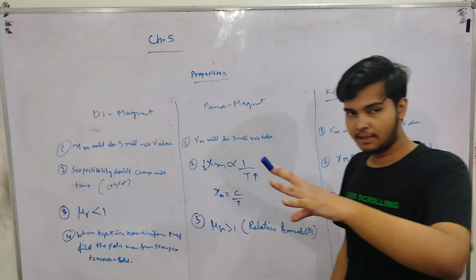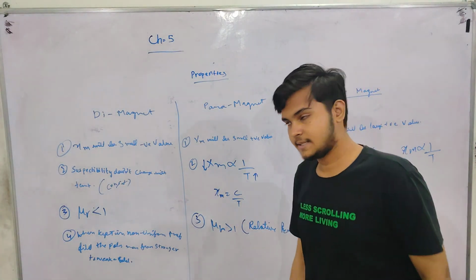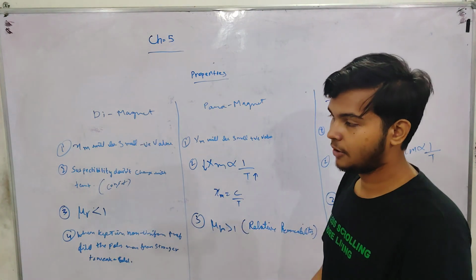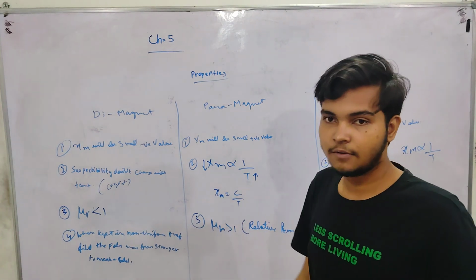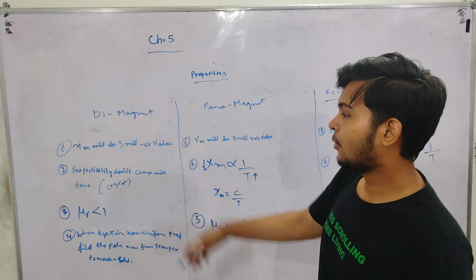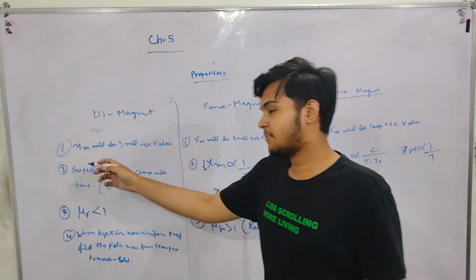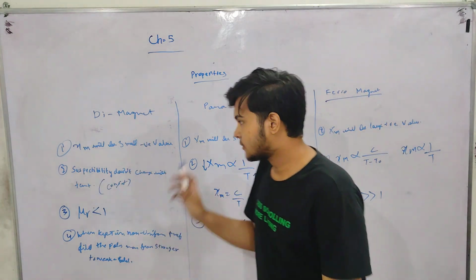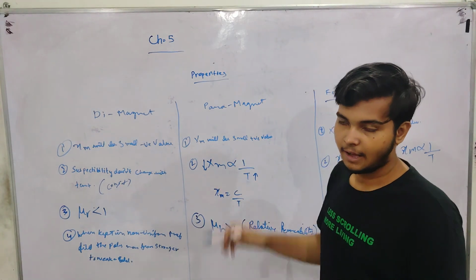Diamagnet will weakly repel the magnetic field. Paramagnet will weakly attract the magnetic field. And ferromagnet will strongly attract the magnetic field. The properties will be: magnetic susceptibility will be a small negative value for diamagnet, small positive value for paramagnet, and large positive value for ferromagnet.